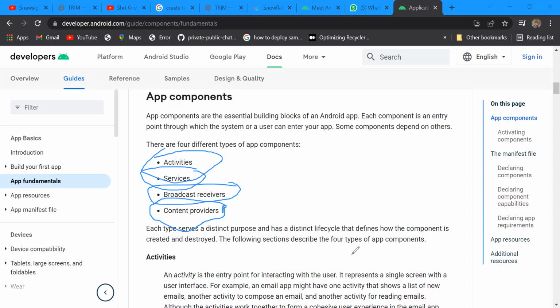So these are activities, services, broadcast receivers, and content providers.